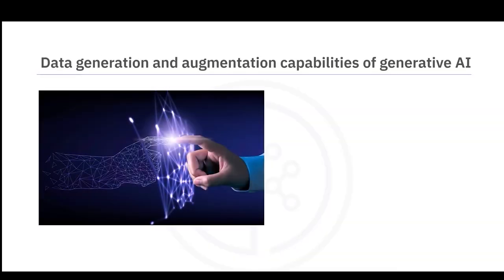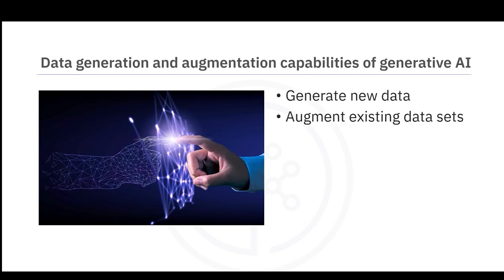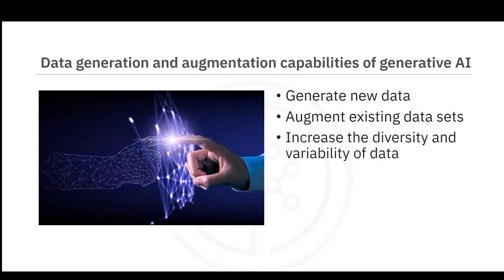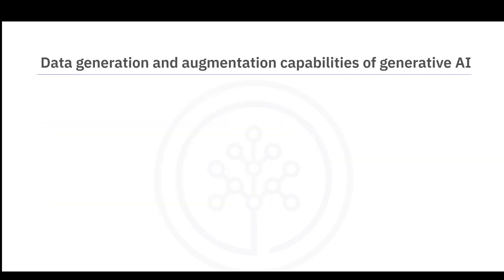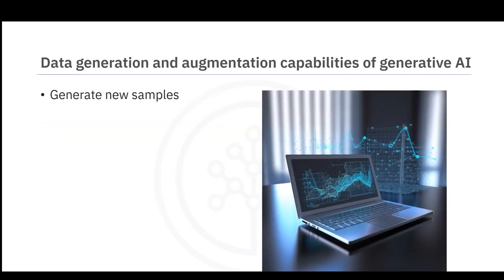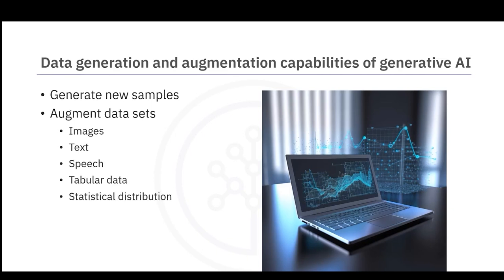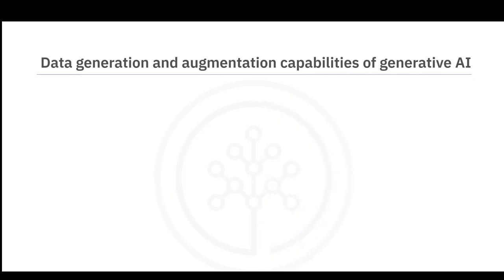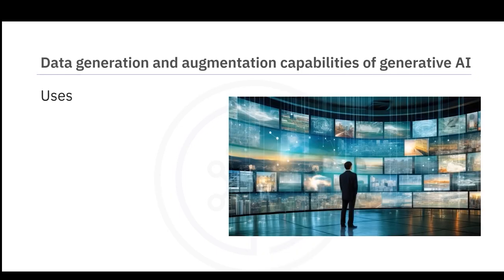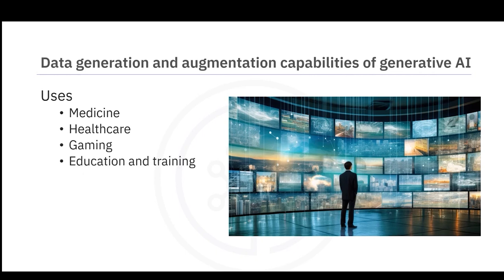Now, let's explore the data generation and augmentation capabilities of generative AI. Generative models can generate new data and augment existing data sets. Generating synthetic data sets helps increase the diversity and variability of the data, leading to more robust and effective performance. These models can generate new samples and augment data sets for images, text, speech, tabular data, and statistical distribution, time series data, finance, and more. The data generation and augmentation capabilities of generative AI have applications in medicine, healthcare, gaming, education and training, art and creativity, self-driving automobiles, and many more.